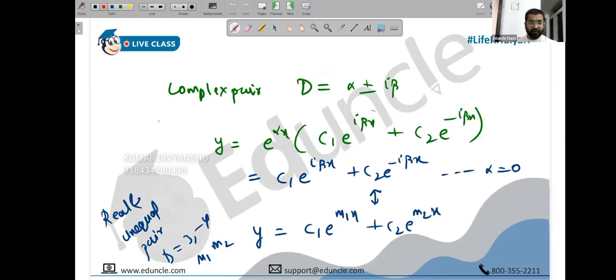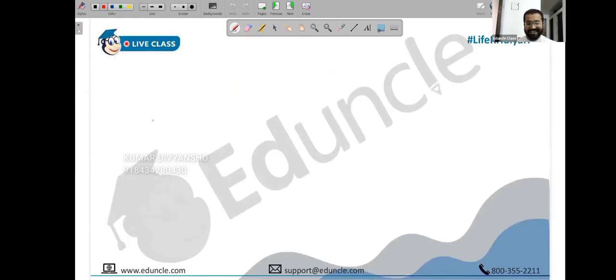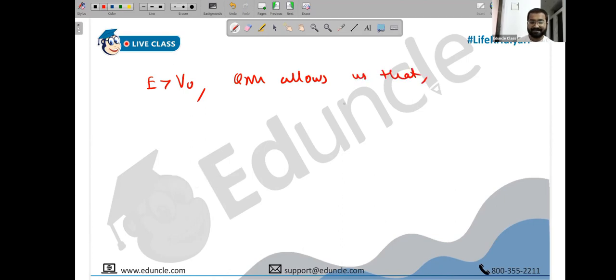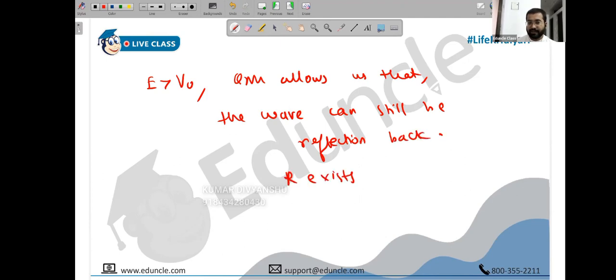I think I should have made you write a little more neatly. But however much I try, I always think it can become more and more neat. Anyway, what have you written? Even if E is greater than V naught, quantum mechanics allows that the wave can still be reflected back. So the reflection coefficient, the reflection probability R, exists. But remember, classical mechanics prohibits this.